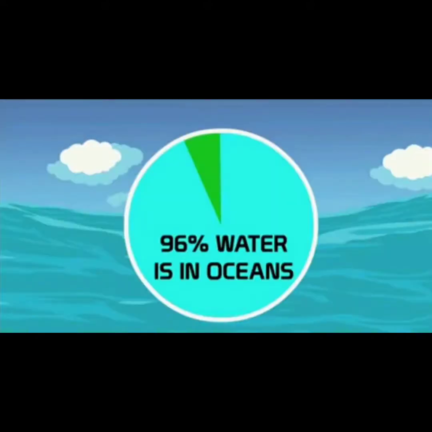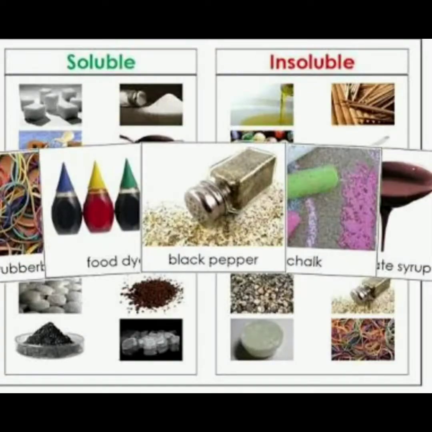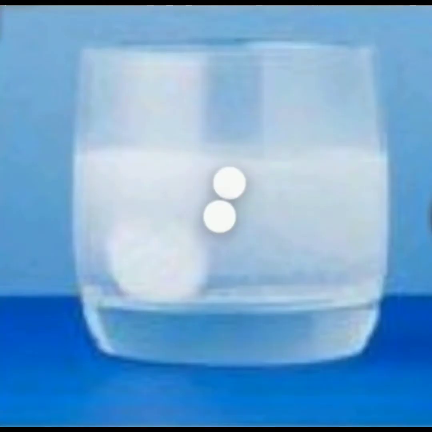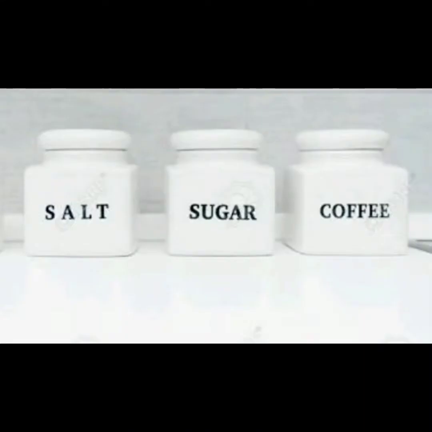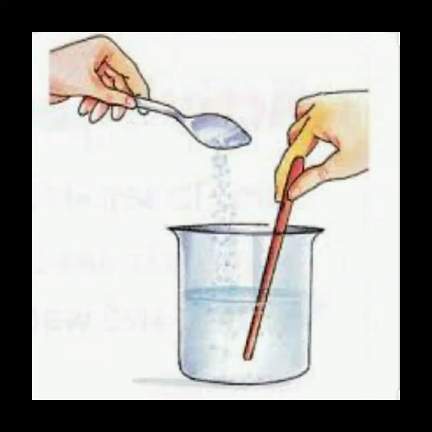Almost 96% of water on earth is in the oceans. We can drink fresh water, but drinking salt water will make us very ill. Soluble and insoluble materials. Soluble materials like salt, sugar, and coffee dissolve in water.